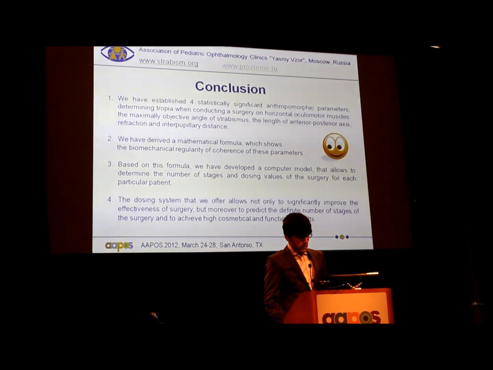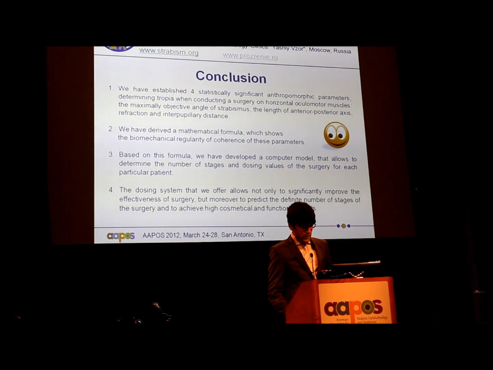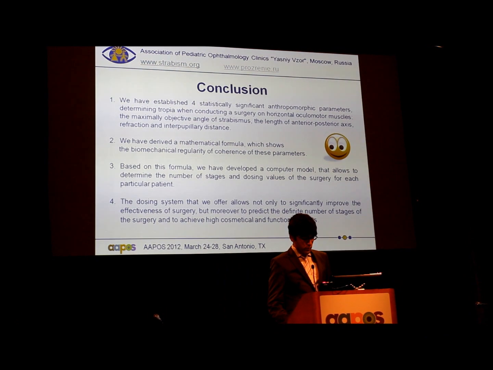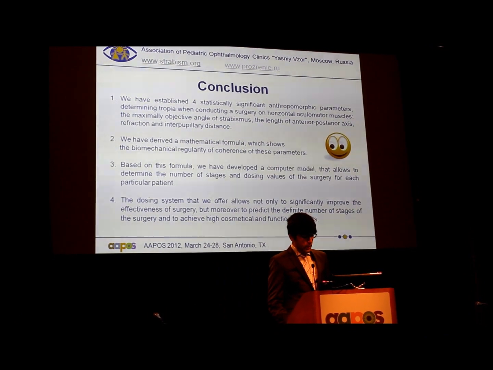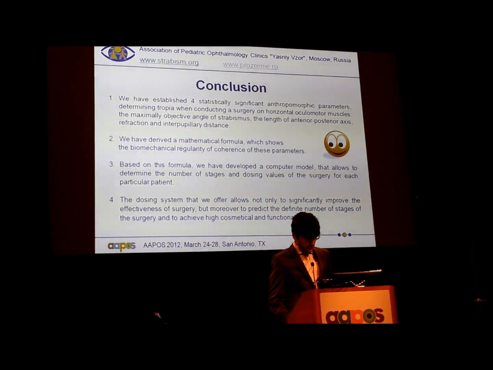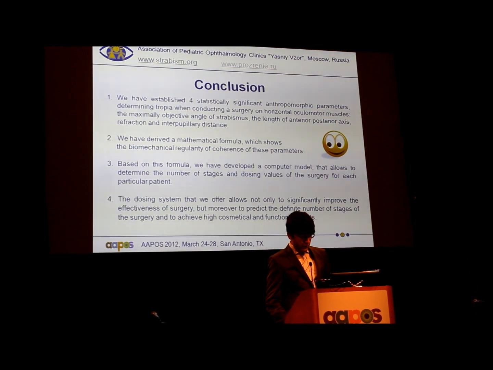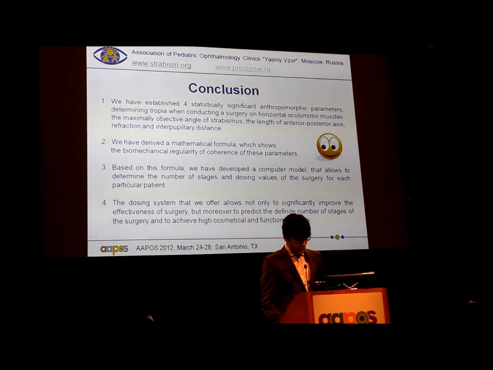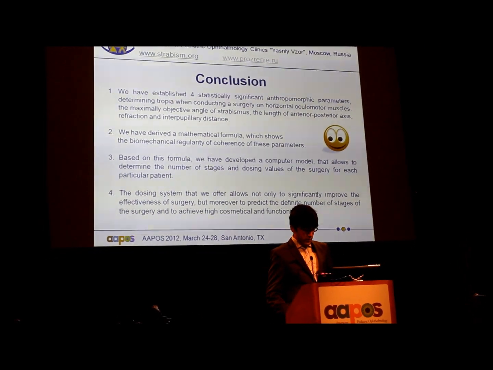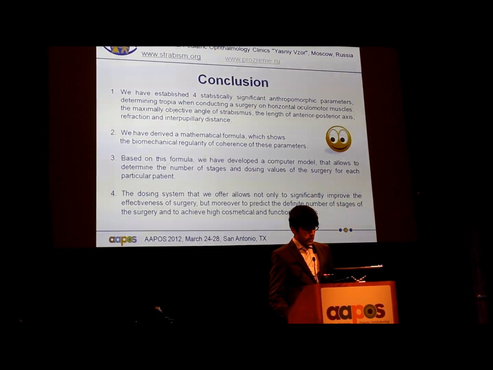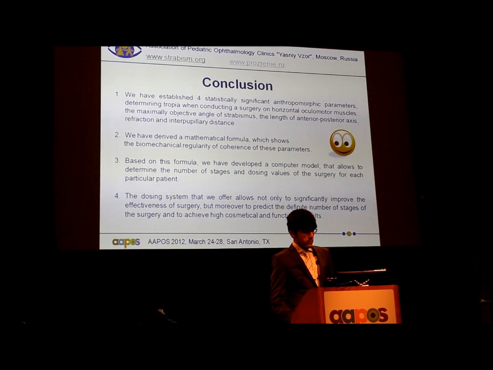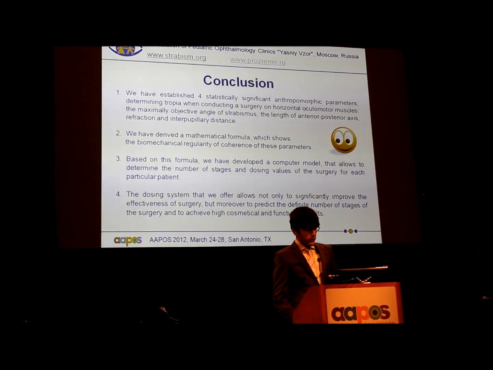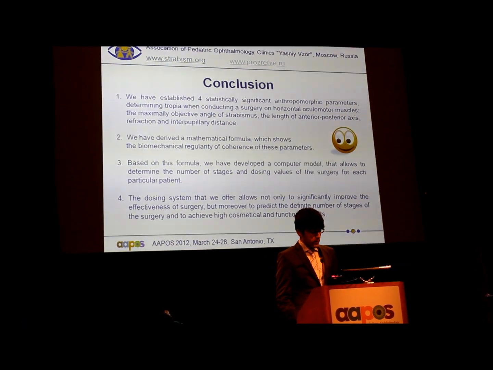And in conclusion, we have established 4 statistically significant anthropometric parameters determining tropia when conducting a surgery on horizontal oculomotor muscles. This is the objective angle of deviation, the axial length, refraction, and interpupillary distance. We have derived a mathematical formula which incorporates the biomechanical interdependence of these parameters. Based on this formula, we have developed a computer model that allows us to determine the number of stages and dosing values of the surgery for each particular patient.